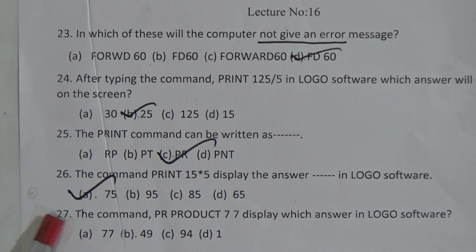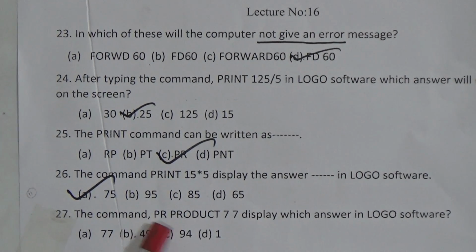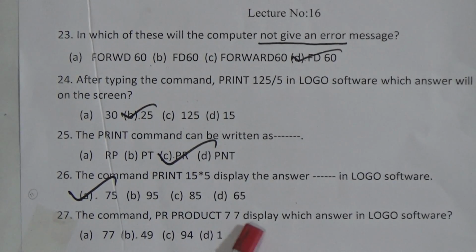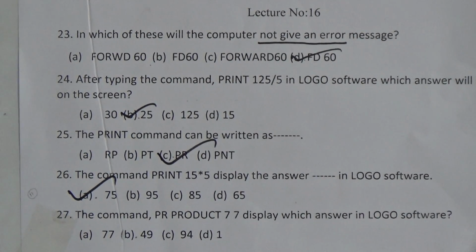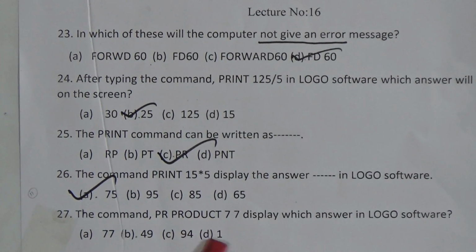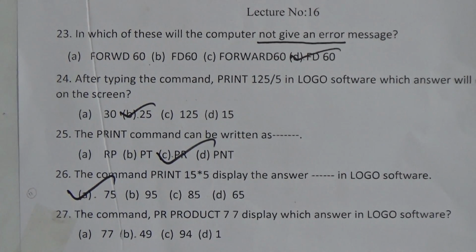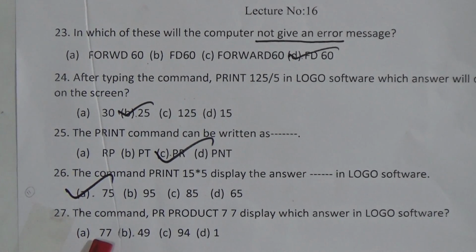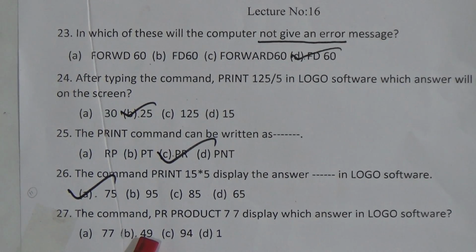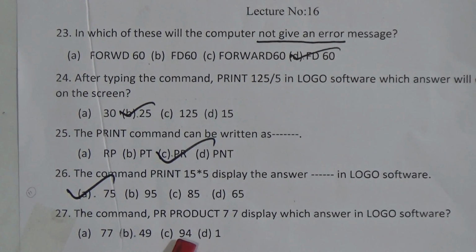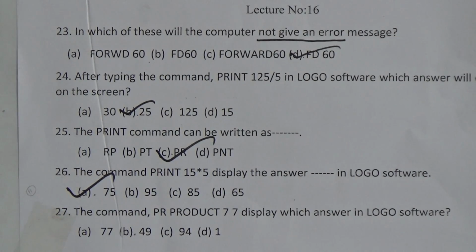Look, 27 number MCQ. The command PR product 7 space 7 displays which answer in Logo software? We all know that 7 sevens are 49. Look at the other options: A 77, no. B 49, yes, we can think. C 94, D 1, no. So we all know that 7 sevens are 49.